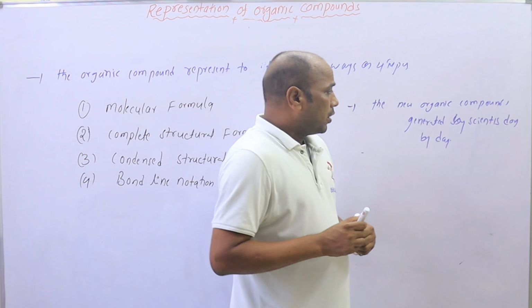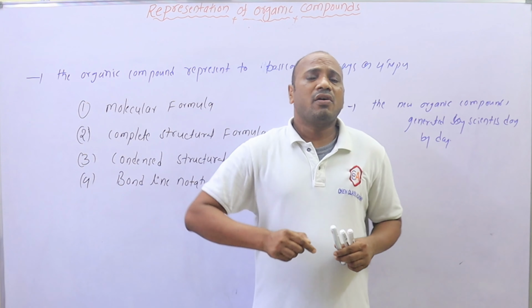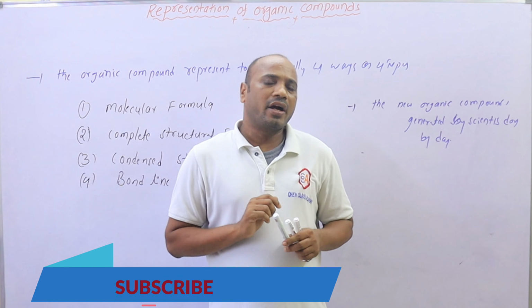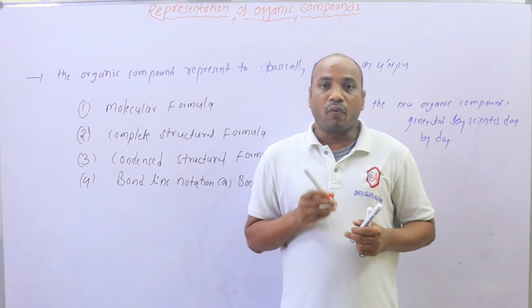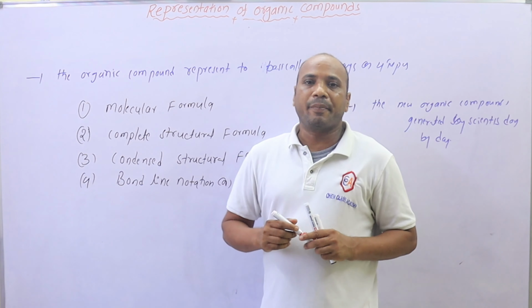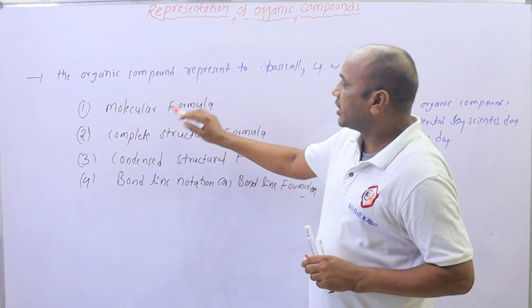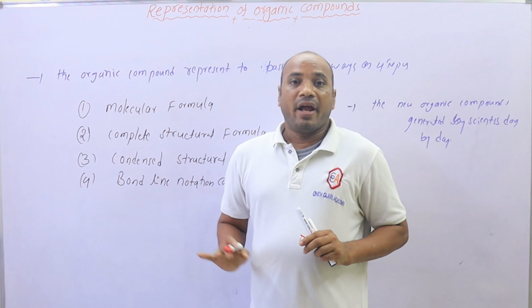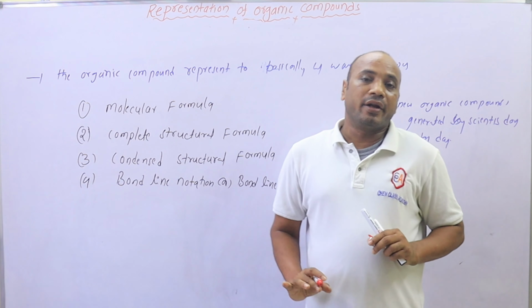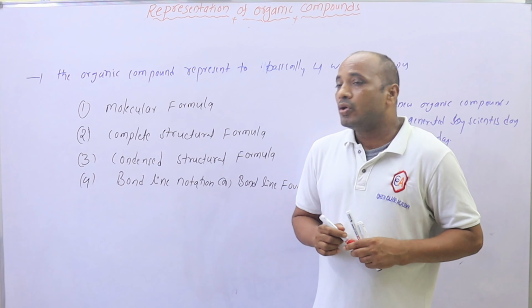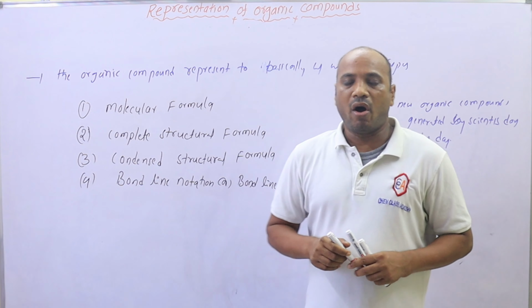So millions of organic compounds are present in the world, and those millions of organic compounds are represented in four ways: molecular formula, complete structural formula, condensed structural formula, and bond line notation or bond line formula.